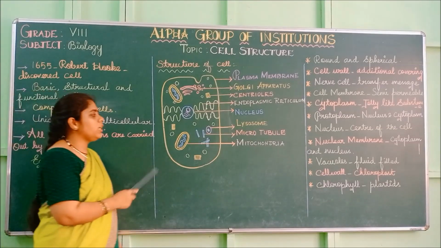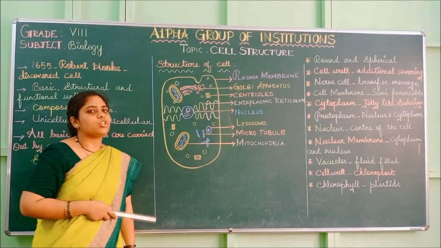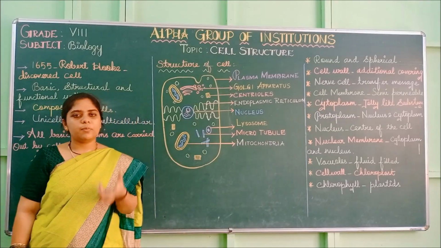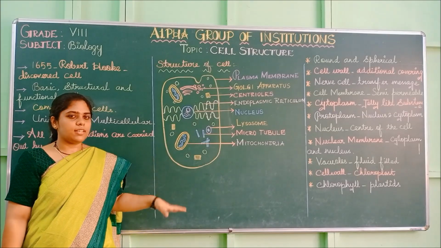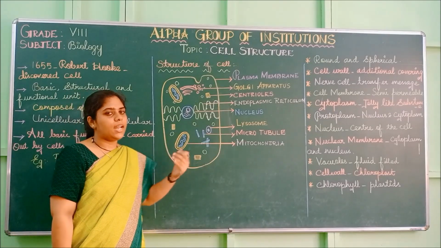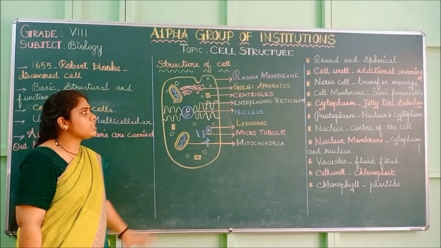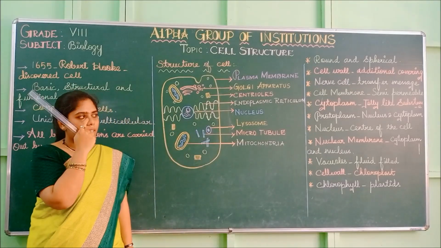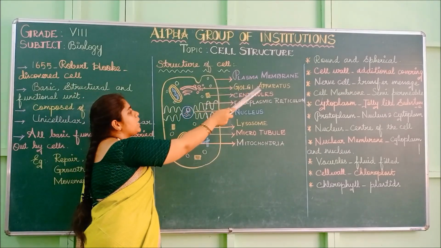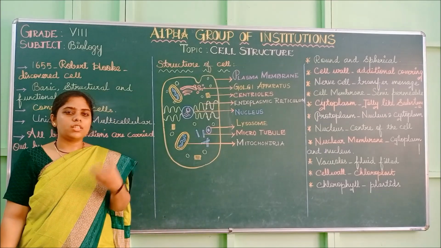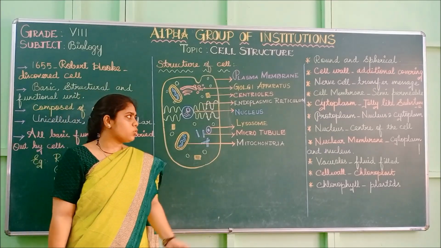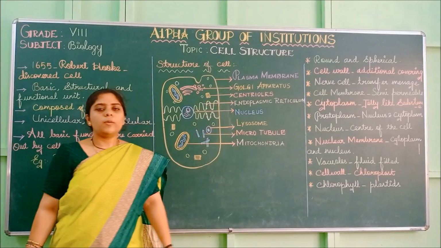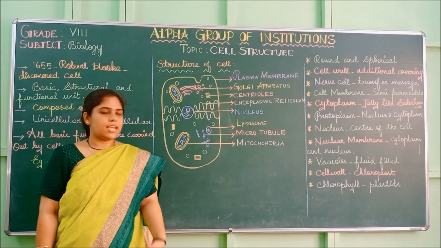Then we will move on to the structure of the cell. This is the structure of the animal cell. In a plant cell, the cell wall will be present and the vacuoles will be very large. That is the basic difference between an animal cell and a plant cell. We will see the animal cell first. The outermost covering is called the plasma membrane. Next, the Golgi apparatus is present. It transports contents and messages from one place to another throughout the cell. The centrioles and microtubules produce spindle fibers during cell division.